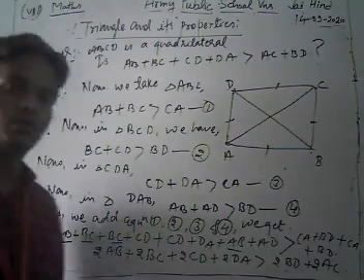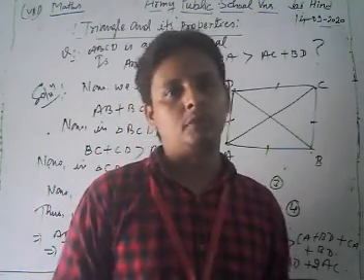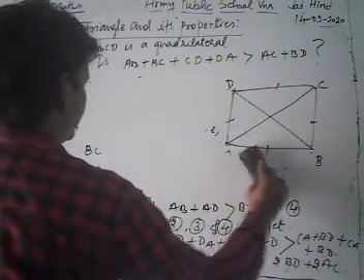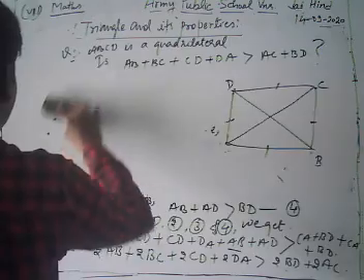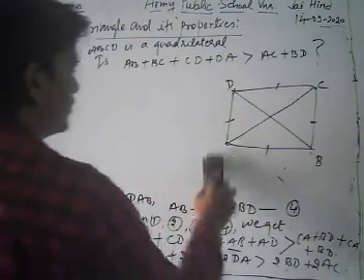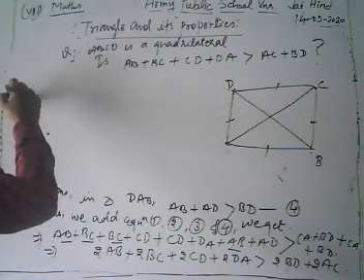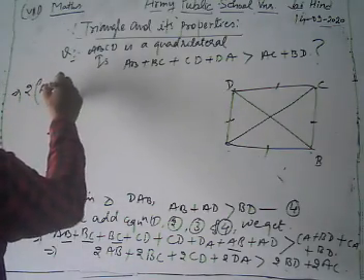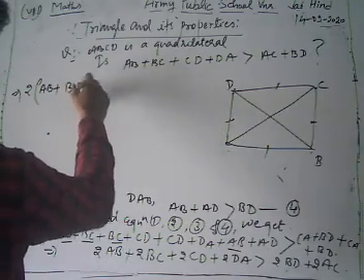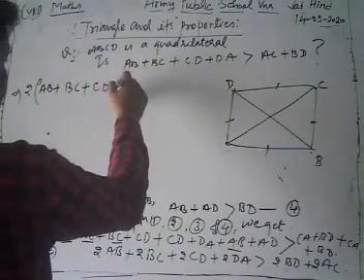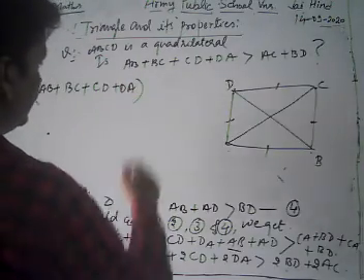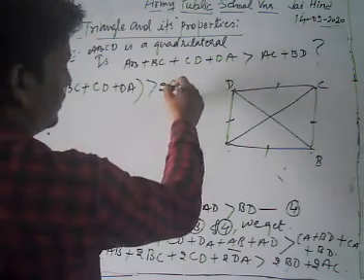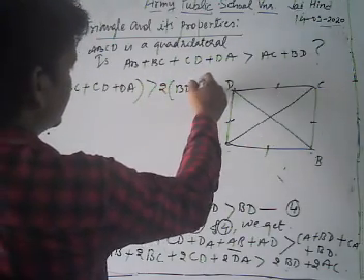Now look what I do, dear student. We take 2 as common on both sides of the inequality. So we get AB plus BC plus CD plus DA is greater than 2 in bracket, BD plus AC.